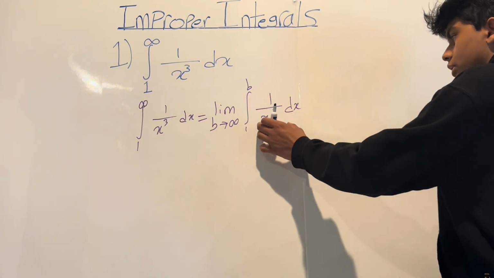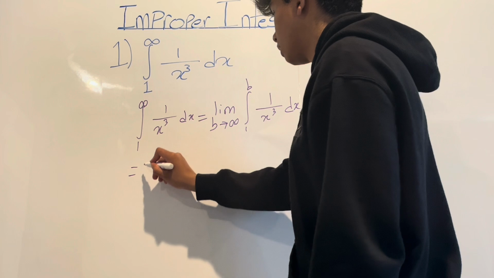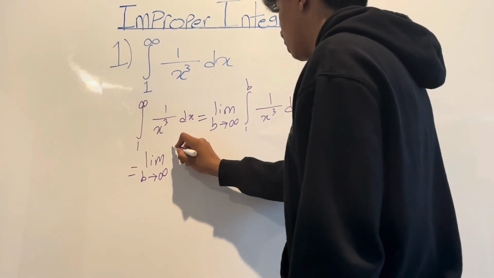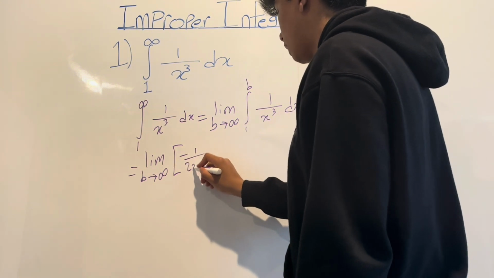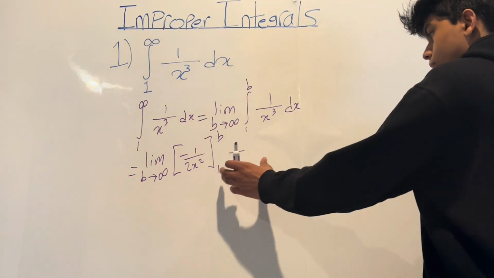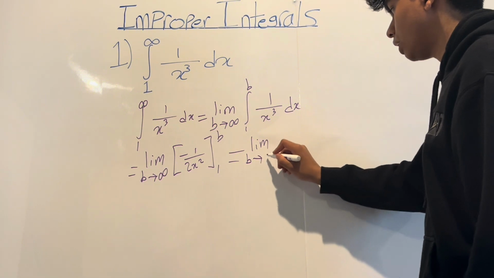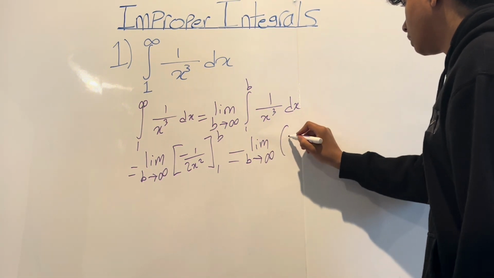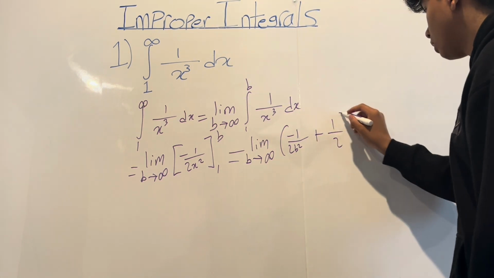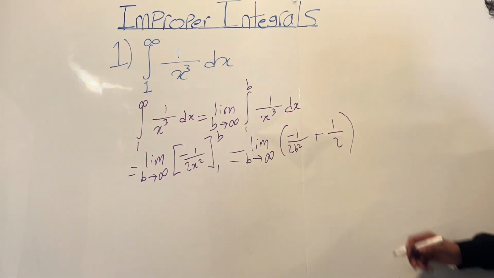And now we just have to solve this integral. So 1 over x cubed is just x to the negative 3, so this is equivalent to the limit as b approaches infinity of negative 1 over 2x squared with the bounds b and 1. And if we apply the bounds, this is going to be the limit as b approaches infinity, and this is negative 1 over 2b squared plus 1 over 2, because when we do minus negative 1 over 2, it'll just be 1 over 2.